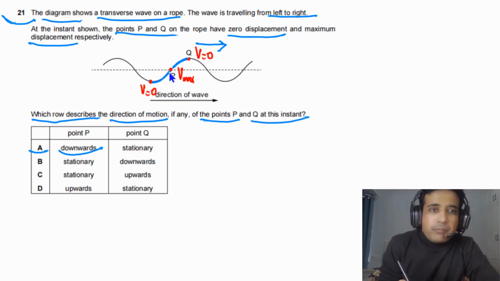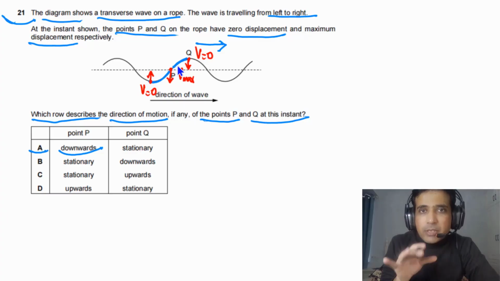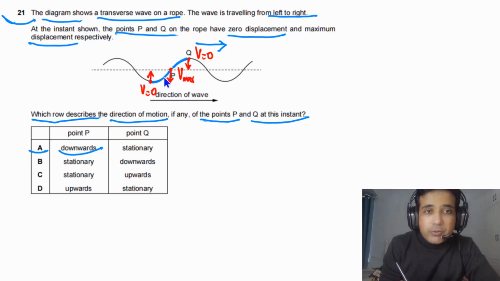The particle at point P will follow the coming wave, so it will just go down. So we can draw the arrow. This particle will go down. The particle here will go up because it will follow the coming wave, and the particle at the top will go down because it follows the coming wave. This is a simple way, because for multiple choice questions you have only 1.8 minutes. So you need to understand the quick way to answer these problems. Simply understand that the particle will follow the coming wave.